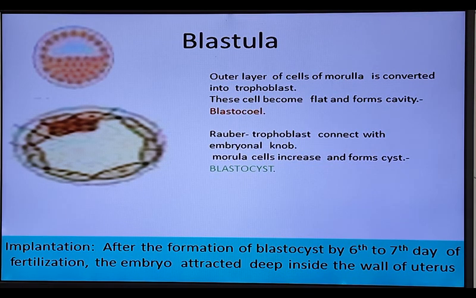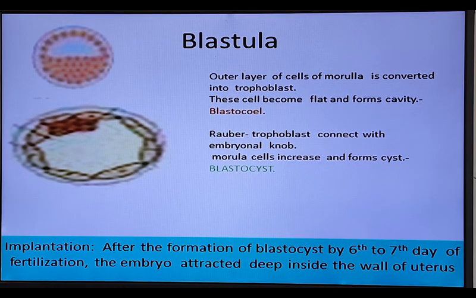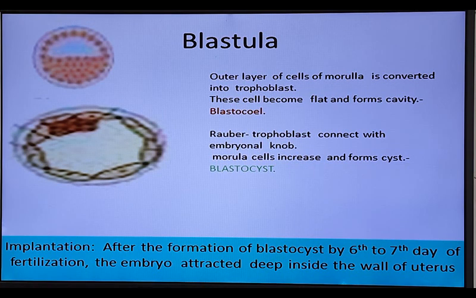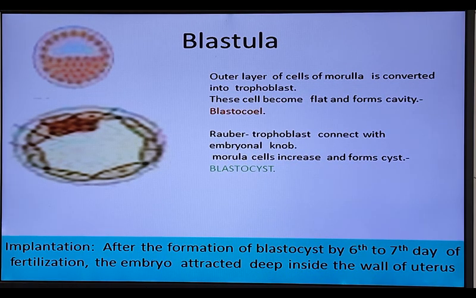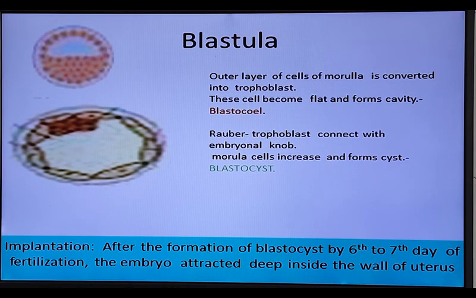Before going to that, we can see the significance of implantation. Implantation gives nourishment to the developing embryo, and secondly, it gives protection from jerks and shocks to the embryo because it is attached in the wall of the uterus.